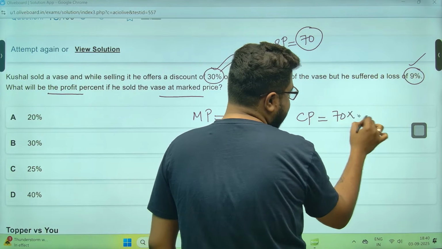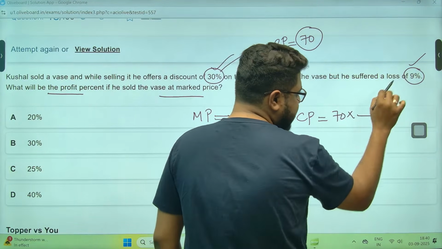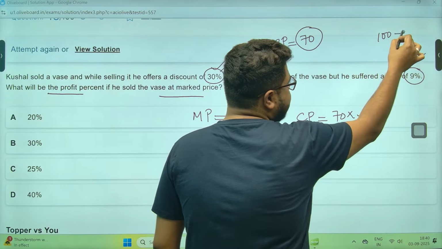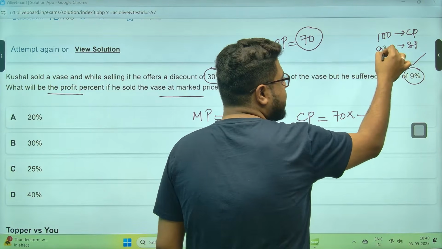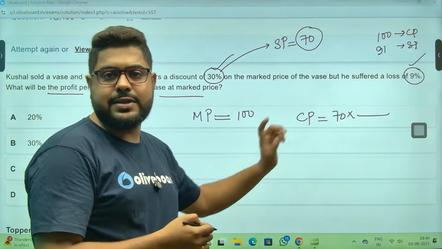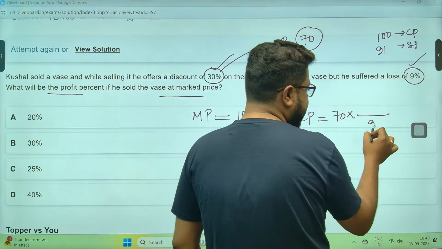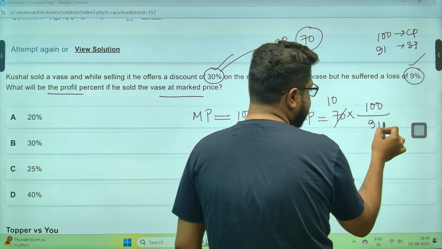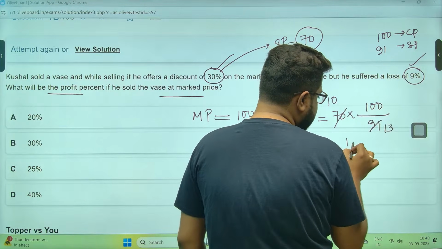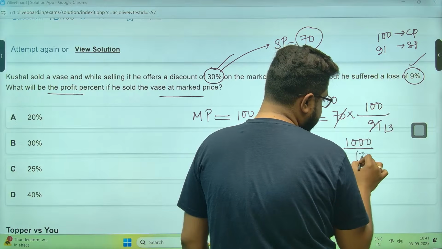70 represents 9% loss. This means if 100 rupees is CP, SP will be how much, sir? 9 rupees less. That is 91. So 70 represents 91 and CP will be 100. So 7s, 10s, 7, 13s are this. CP is 1000 by 13.